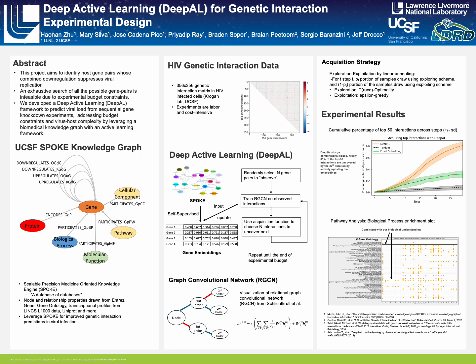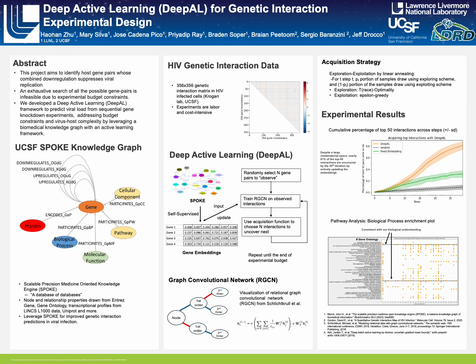In the next section, we highlight our main experimental results. The first plot is a visualization of the percentage of the top 50 interactions that we're able to uncover across different steps, and the experiments are performed over 100 replicates to capture the uncertainty that depends on the initial random selections.